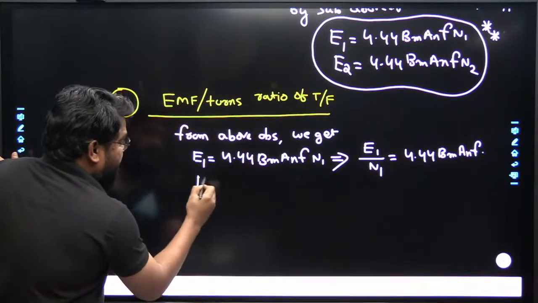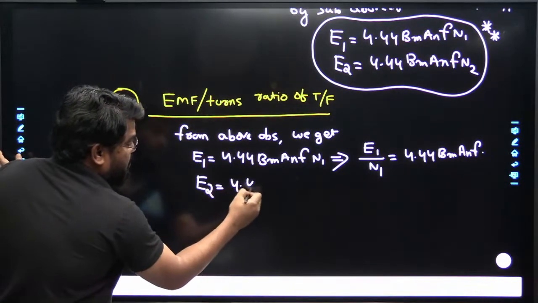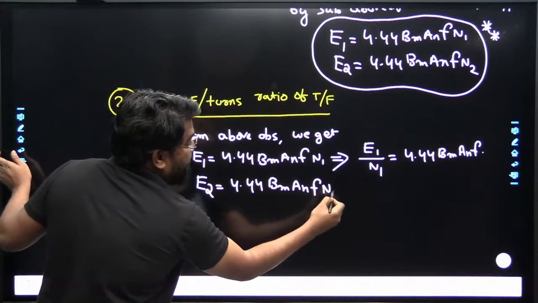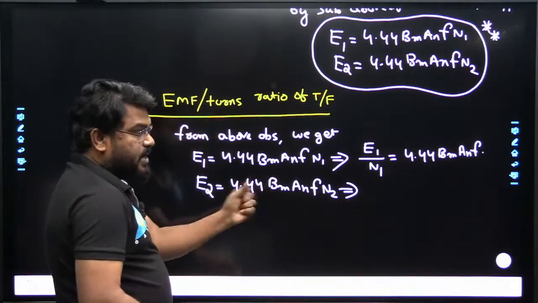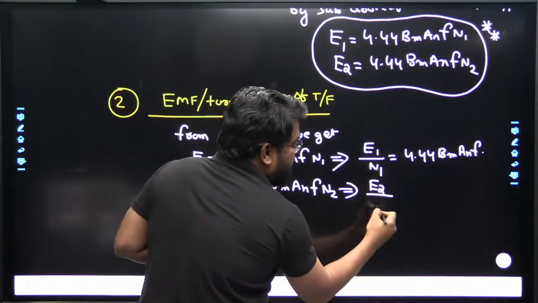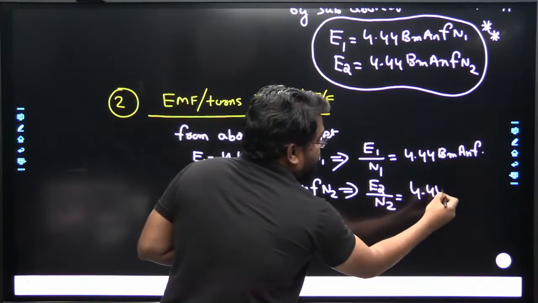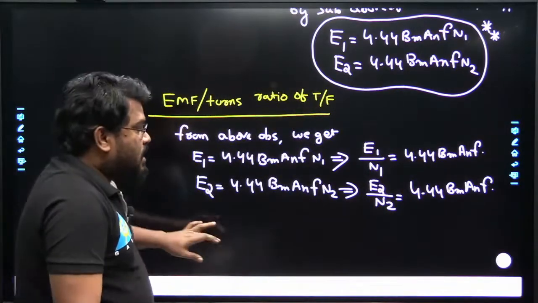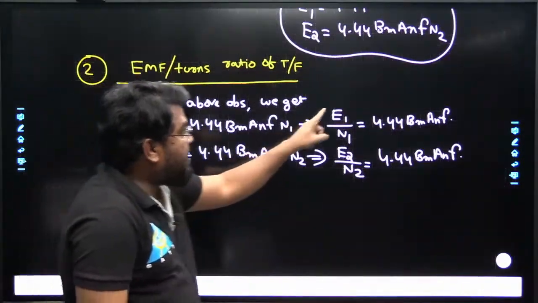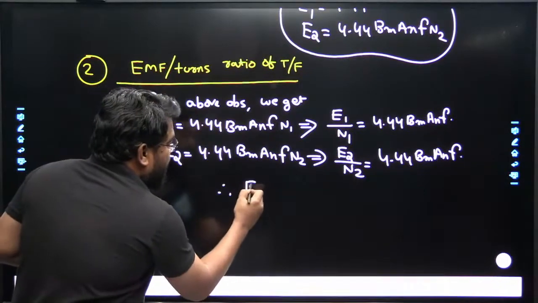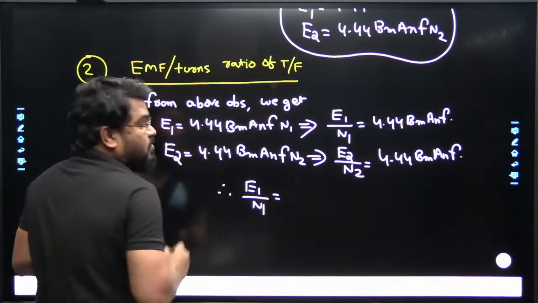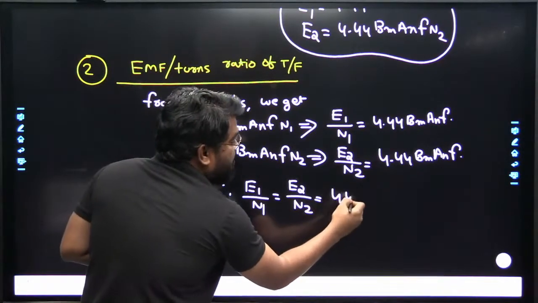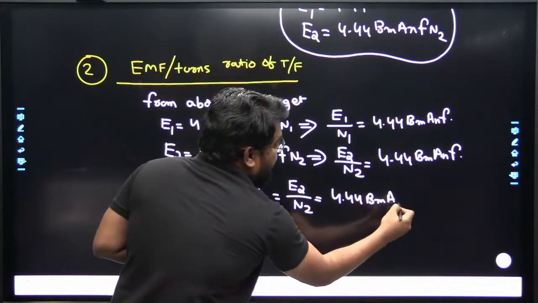And similarly E2 is equal to 4.44 B maximum A N2 F. So from here we get E2 by N2 is equal to 4.44 B maximum A F. Is all of it clear? So now what we conclude here: E1 by N1 is equal to E2 by N2, which is equal to 4.44 B maximum A F.